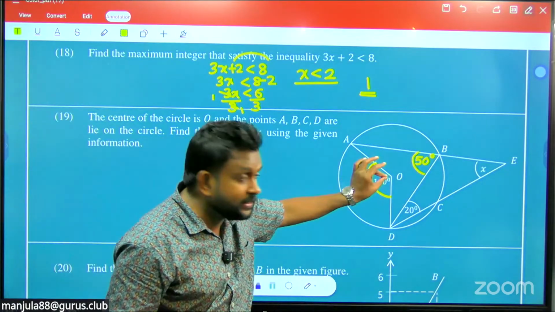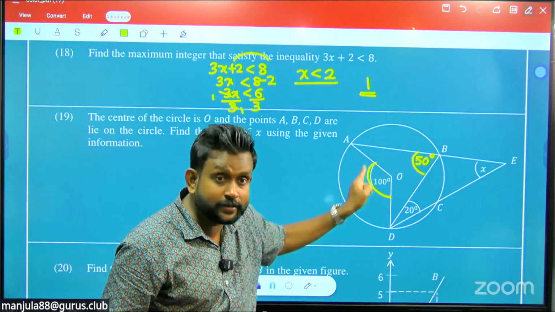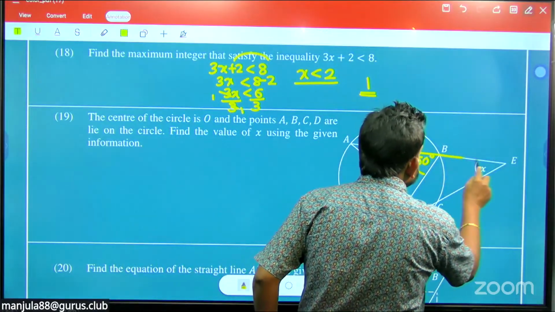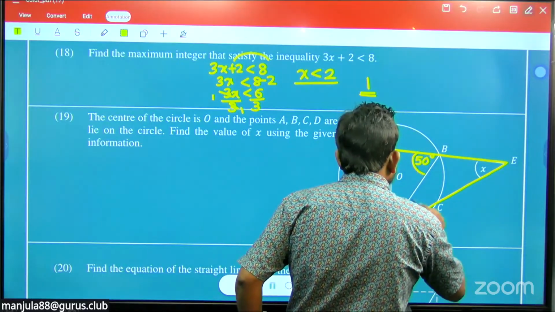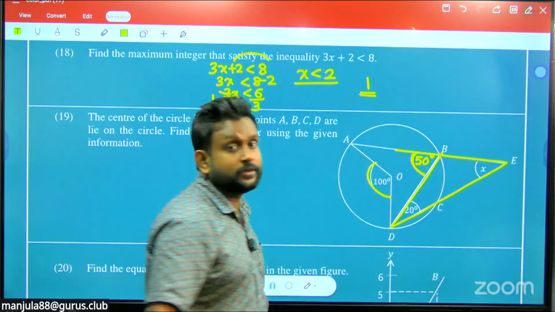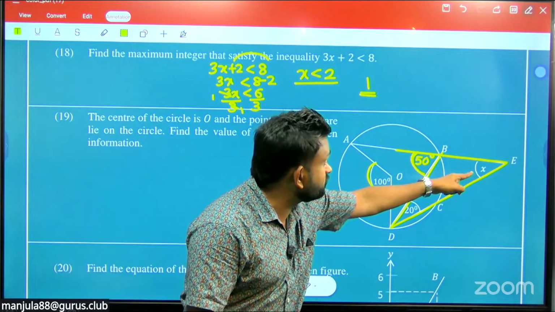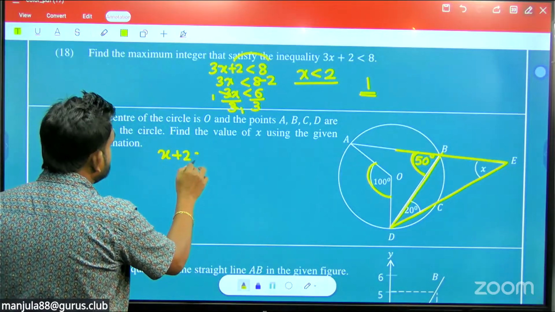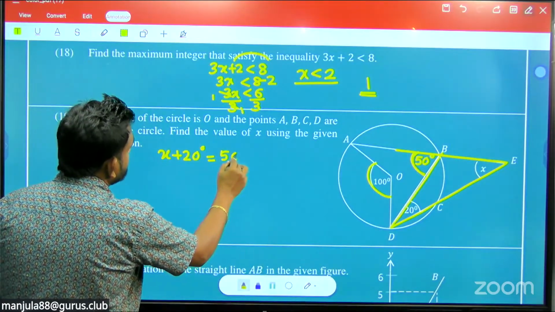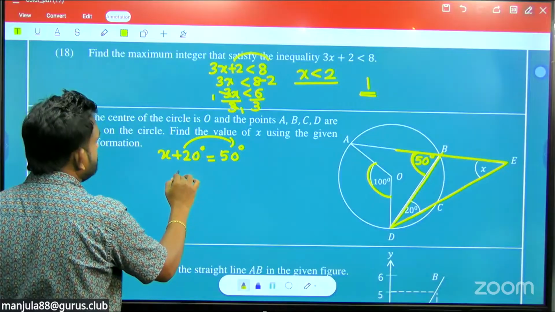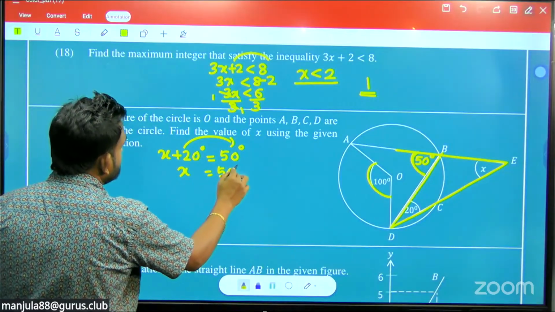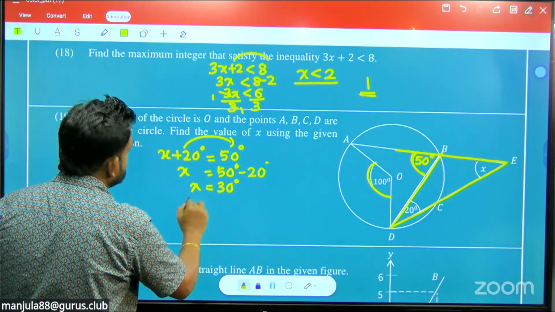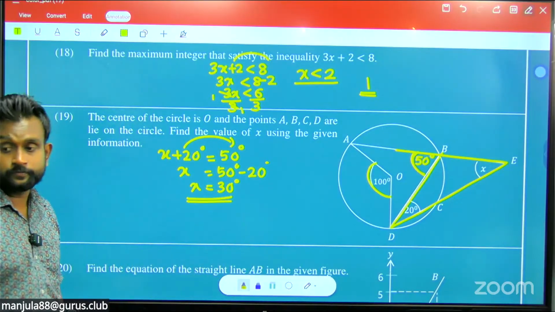This is subtended at the center, and this is subtended at the circumference. Then in this triangle, use the exterior angle theorem: the exterior angle equals the sum of the interior opposite angles. So x plus 20 degrees equals the exterior angle 50 degrees. Bring the 20 to the other side. 50 subtract 20, so x equals 30 degrees.